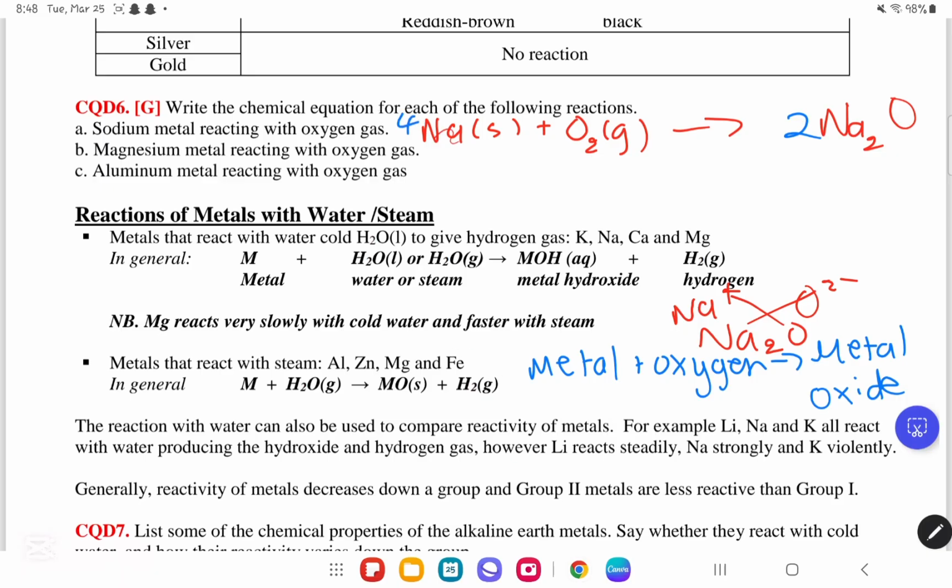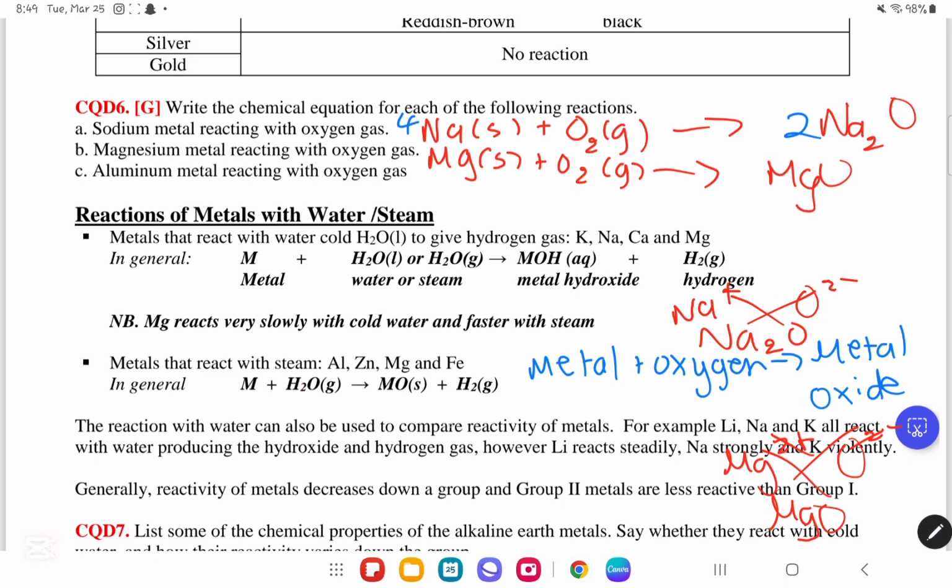For the magnesium, Mg, which is a solid, will react with O2, which is a gas, to form... Again, we'll do the crisscross method: Mg2+ and O2-. You will cancel the 2 and the 2, do the crisscross, and you will get MgO. As you can see, it's not balanced. To balance it, we'll put a 2 over here and a 2 over here.